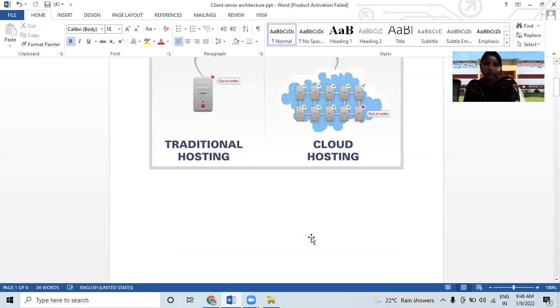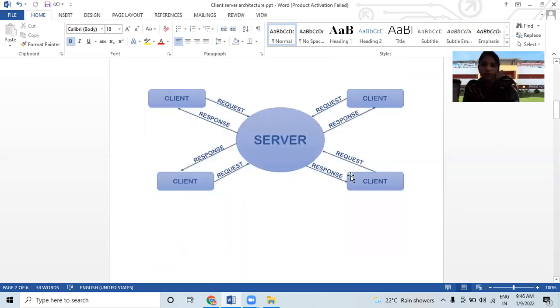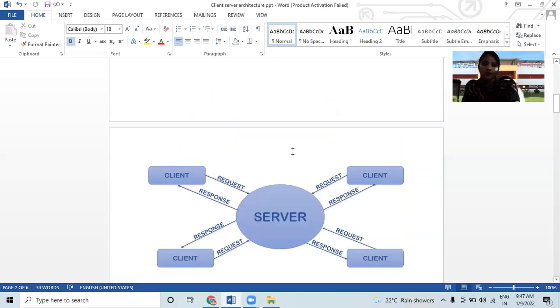See here: request, response, client and this server. You can see in this diagram a particular request, then the server accepts the request and sends the response. Many clients can send a particular request to the server and get the response from the server. This happens in this cloud hosting architecture.